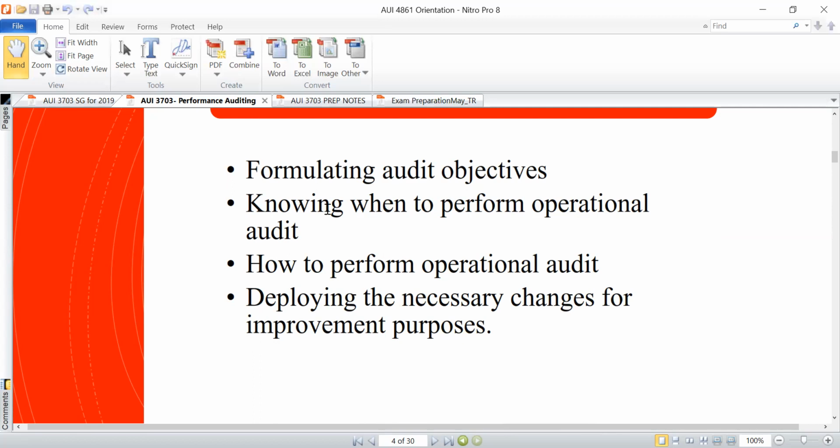auditing. You should also be in a position where you know when to perform an operational audit. Under what circumstances would the board or perhaps management initiate the need for an operational audit to be performed in their division or perhaps across the entire organization? How to perform operational audit, as well as to deploy the necessary changes for improvement purposes.